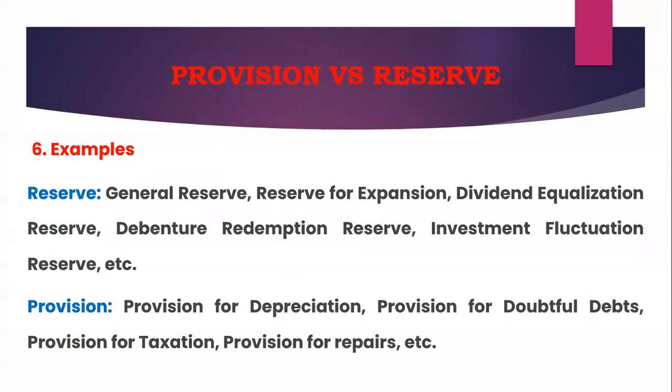What are the main examples? As far as reserve is concerned, general reserve, reserve for expansion, dividend equalization reserve, debenture redemption reserve, investment fluctuation reserve, all these are examples of reserves. Whereas provision for depreciation, provision for doubtful debts, provision for taxation, provision for repairs, all these are meant for provisions. We have to utilize them for that purpose only. We should not utilize provision for any other purpose except as mentioned.